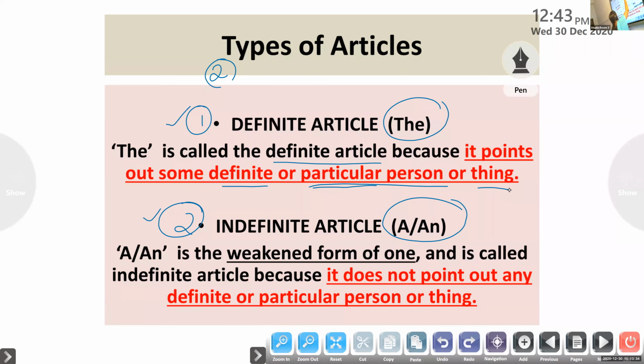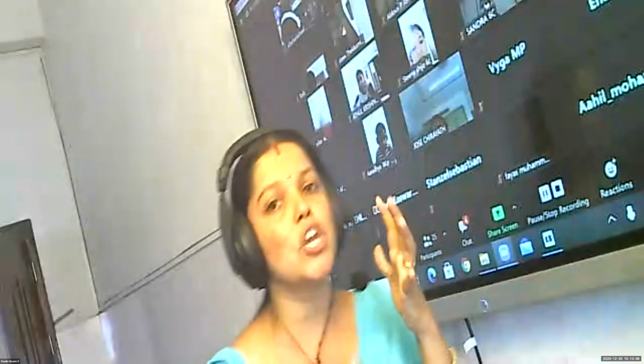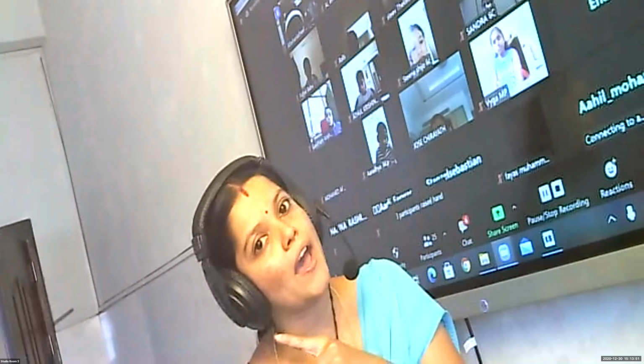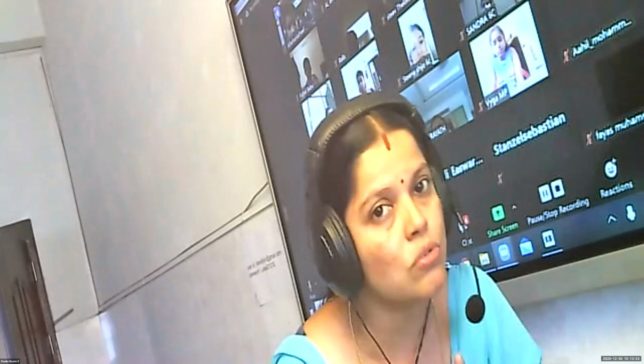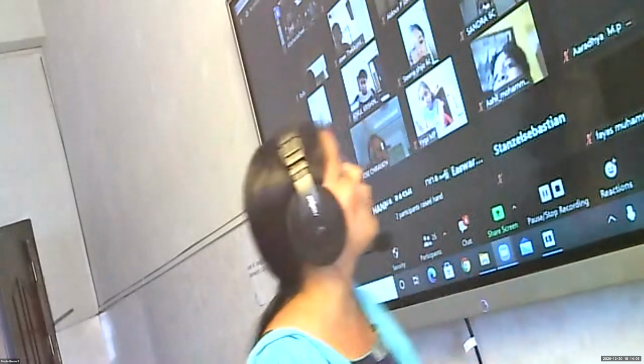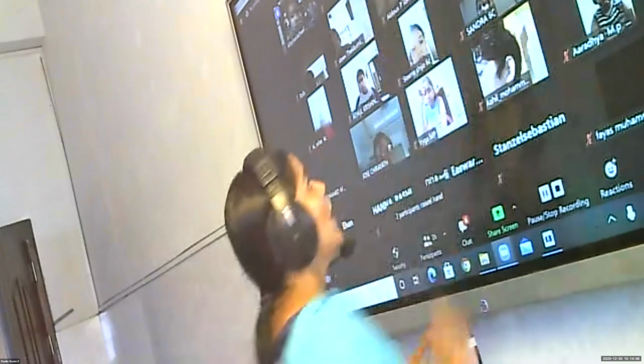And the second one is called the indefinite article, a or an. The indefinite article a or an is called the weakened form of one. Wherever we are using one before the noun, you can use a or an based on the sounds. If you have a consonant sound, you must use a, and before a vowel sound you must use an. Am I clear?